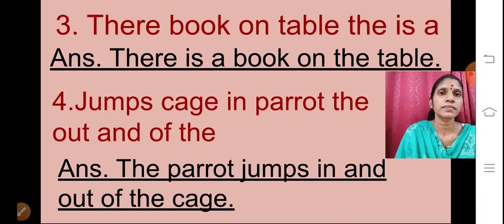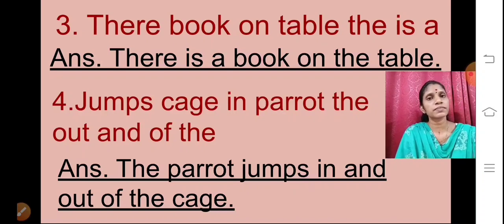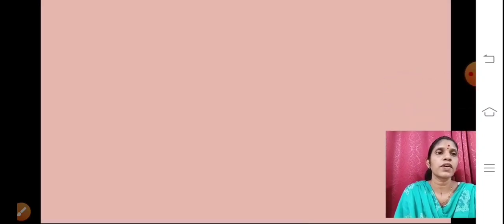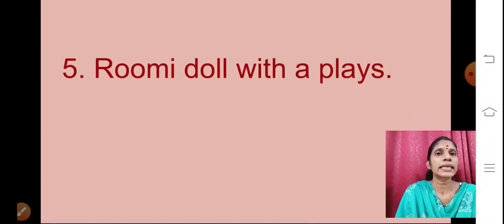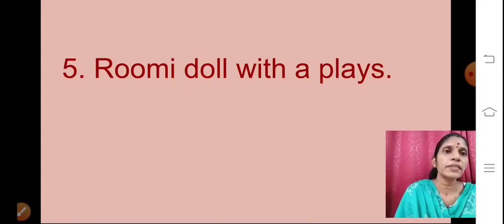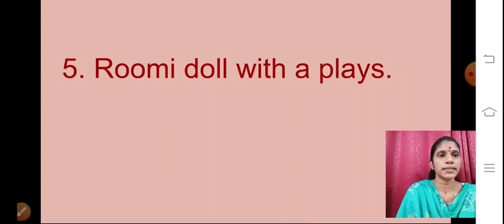Okay? Now after this, our last sentence of sub-question A. Roomy doll with a place.